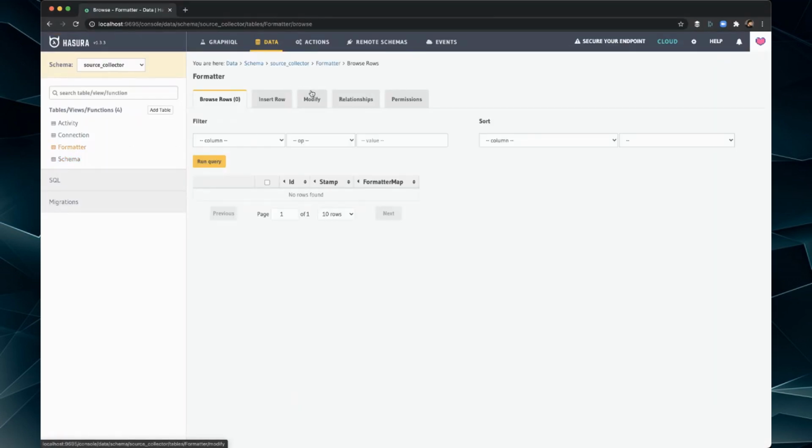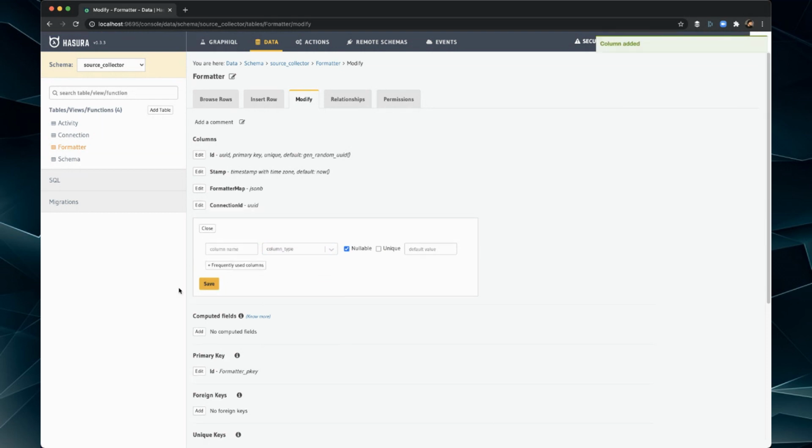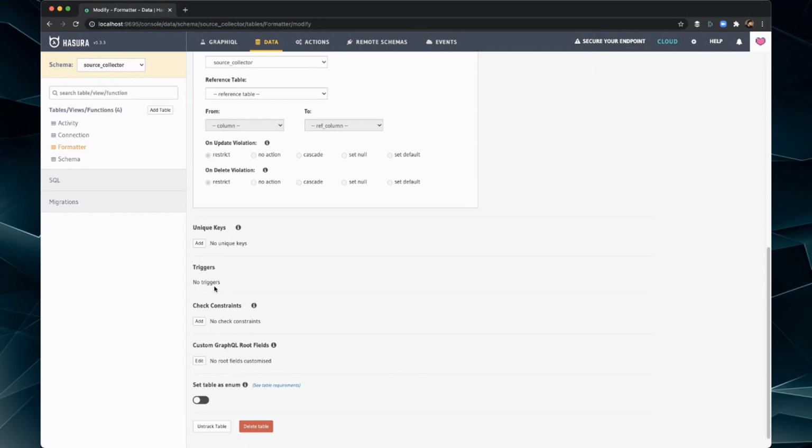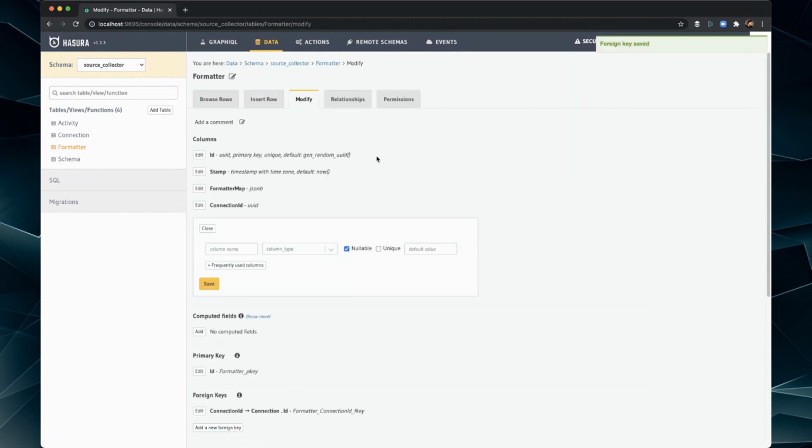All right, so making good progress. Let's get into formatter, modify table, add new column. We're going to call this one the connection ID also. It's going to be the same type of setup. Nullable off, since we don't have any data in there, we can do that. If there's data, it'd have to add it by default as null because it couldn't add stuff in there. So what did it? Oh, there we go. And connection. We're going to go with connection ID, ID, save that. All right, so then all those are set.